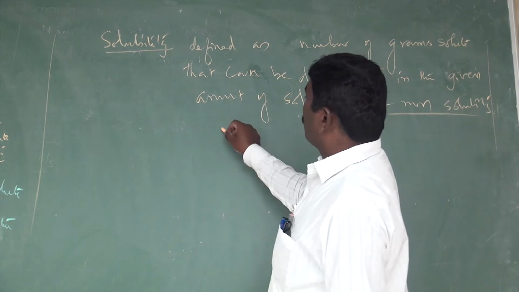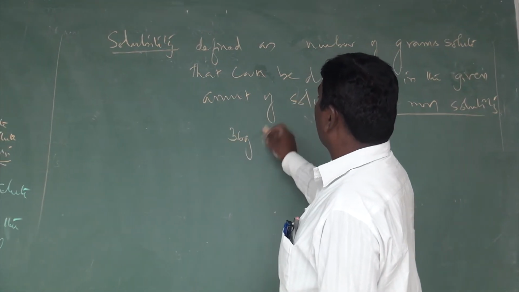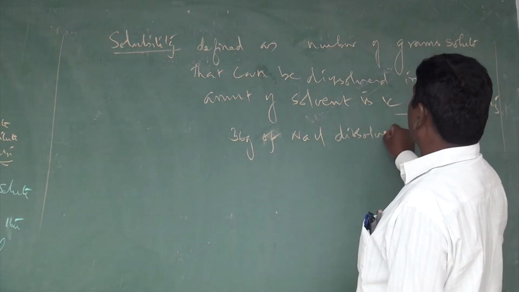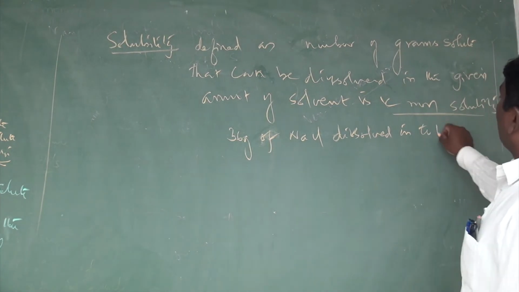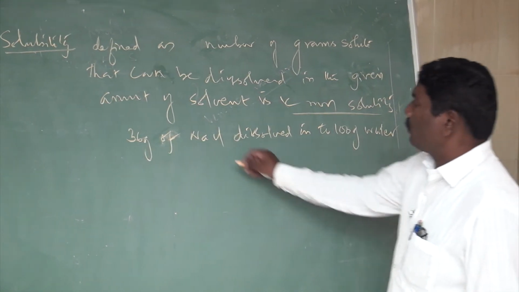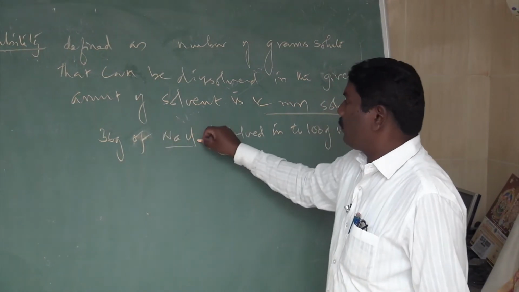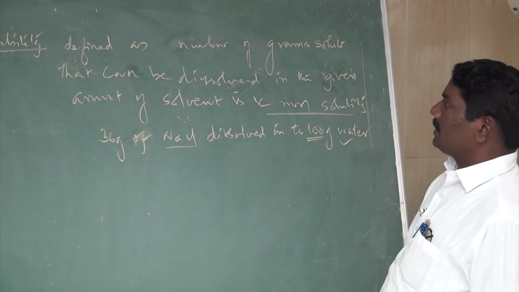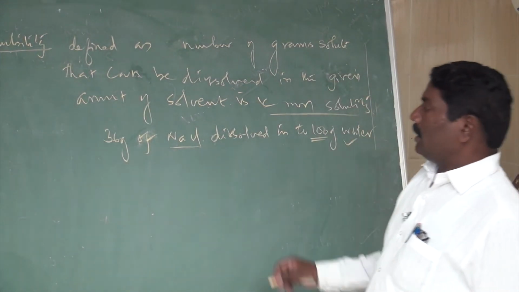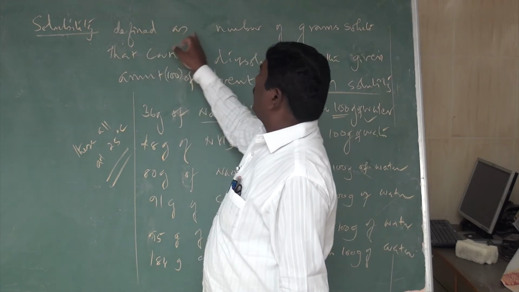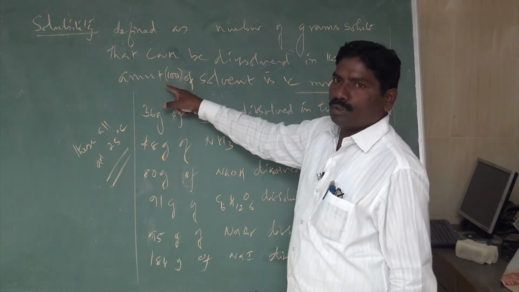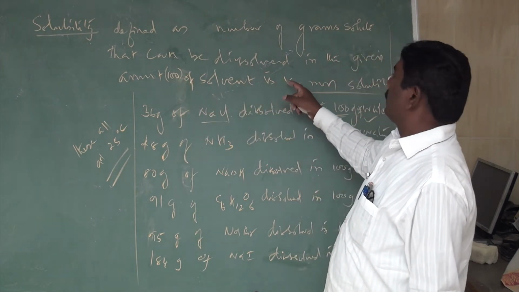For example, 36 grams of NaCl dissolved into 100 grams of water. This is the capacity of sodium chloride: only 36 grams of sodium chloride can dissolve into 100 grams of water. This is the ability of sodium chloride to dissolve in water. Solubility is defined as the number of grams of solute that can be dissolved in 100 grams of solvent.